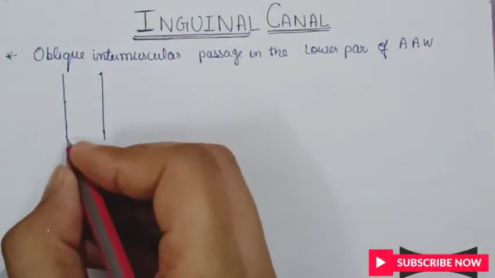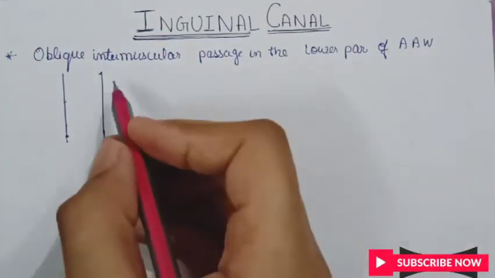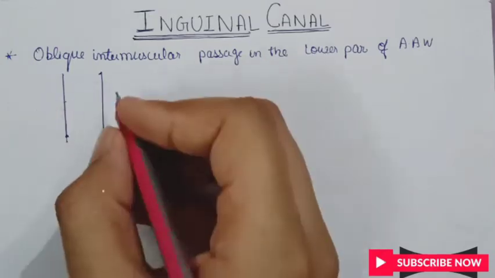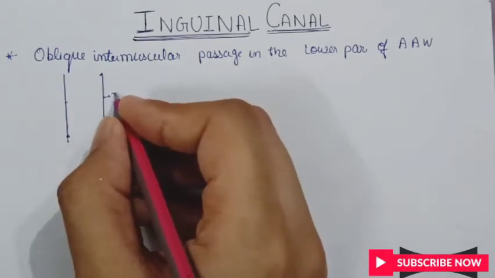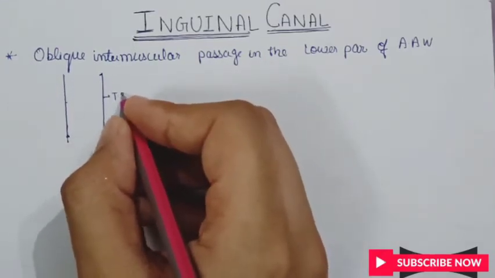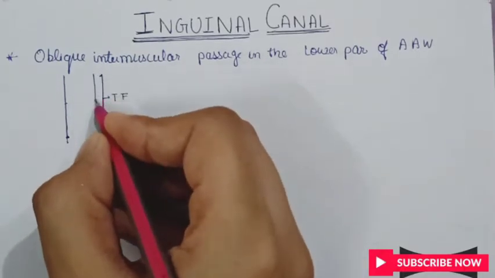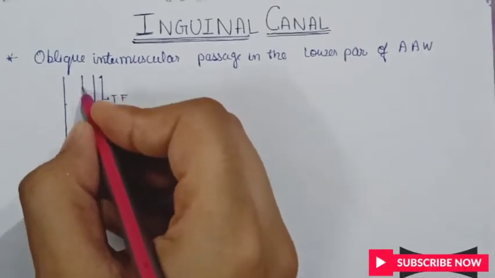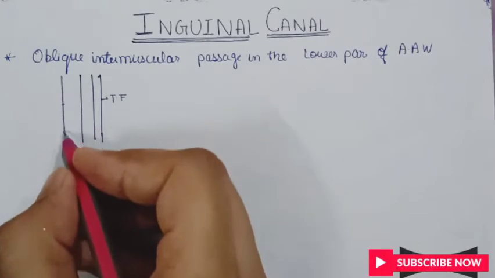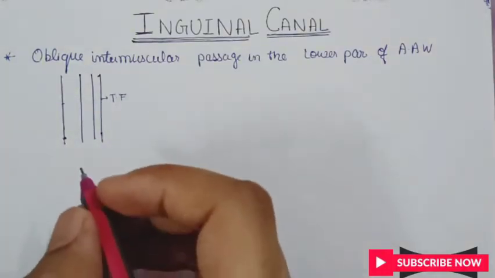It consists of several layers. The innermost layer is the transversalis fascia, followed by the transverse abdominis, the internal oblique, and here is the external oblique muscle.